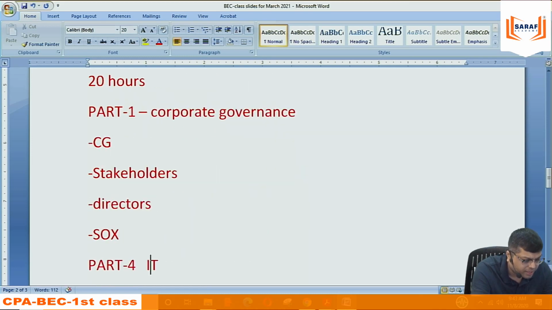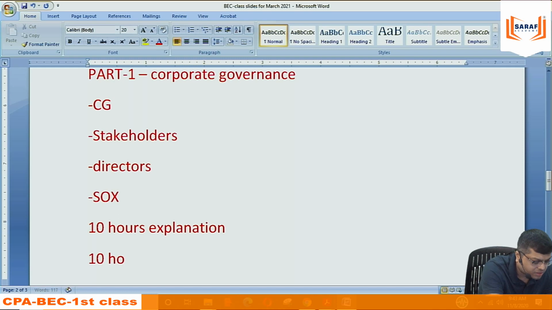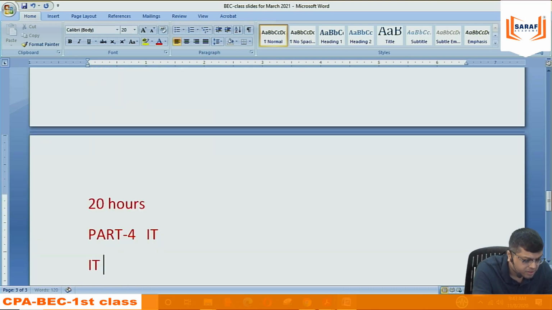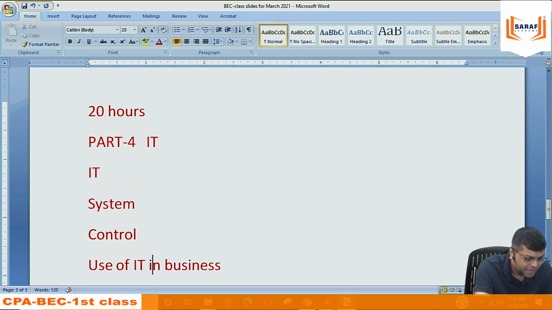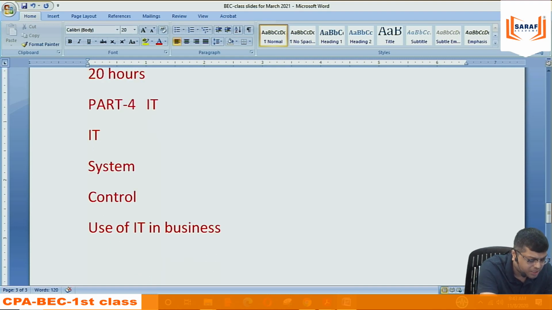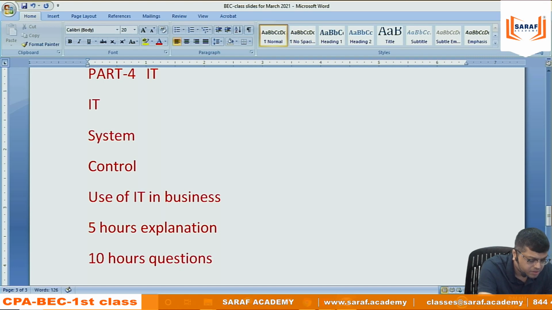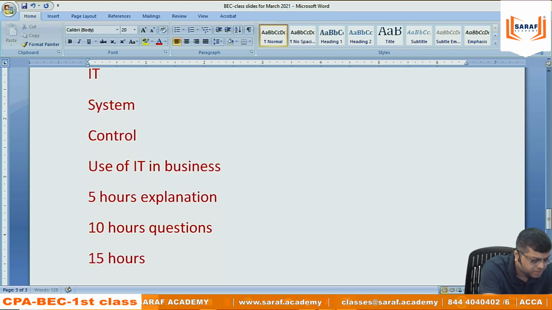Then comes corporate governance, explaining all the concepts. I'm not going into one by one. It will be taking around 10 hours explanation and 10 hours questions, because it is very important to solve questions. So total 20 hours. IT, again I will say that explanation will not take much time. 5 hours explanation, 10 hours questions. So it will be taking 15 hours.